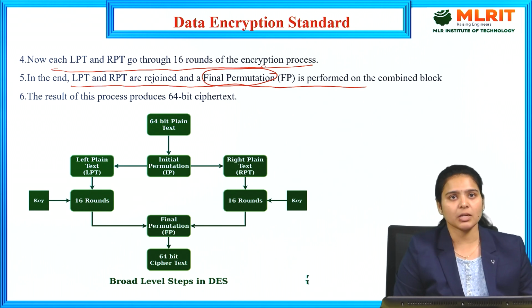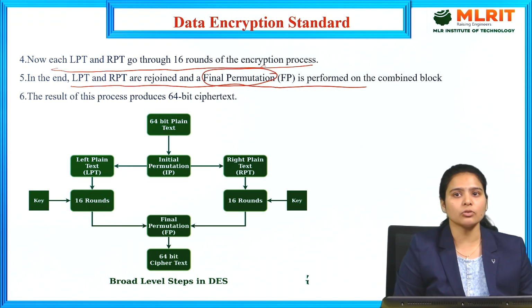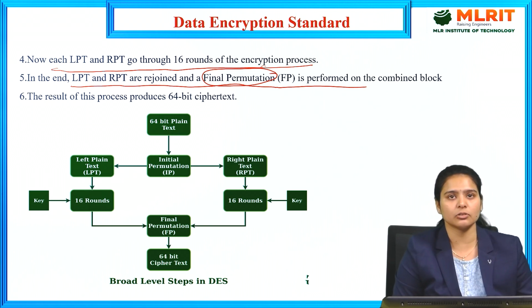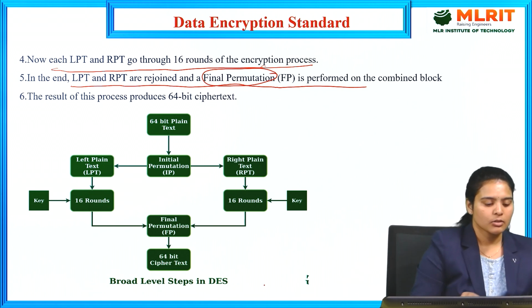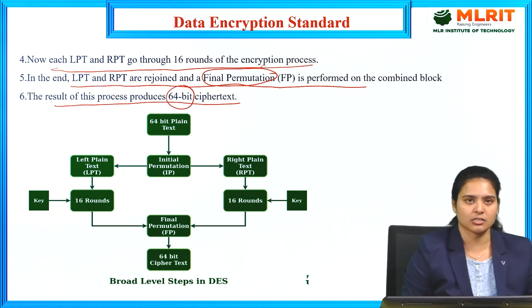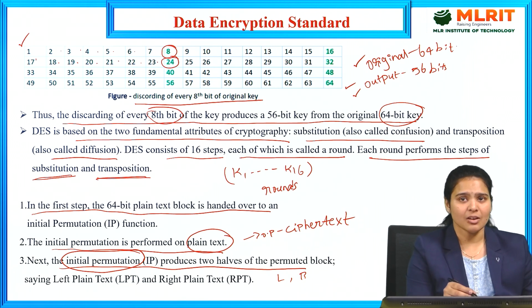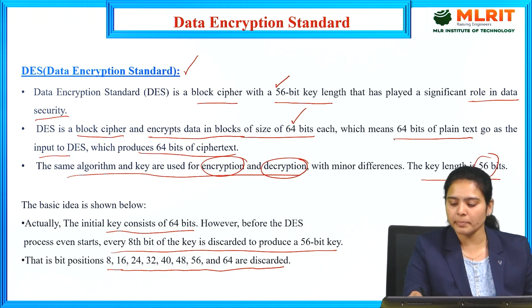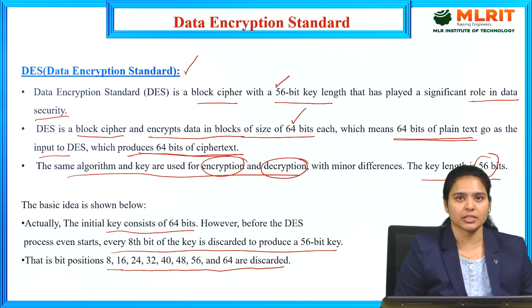Means from the first plain text block until the 16 rounds, we need to complete both the initial stage and final permutation. Until we get the output of the ciphertext, we need to perform 16 rounds. So the result of this process will be the 64-bit ciphertext. That is what we have discussed in the previous slide: whatever 64 bits of plain text we have, we need to get 64 bits of ciphertext.